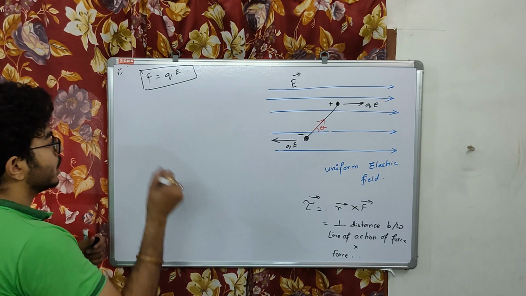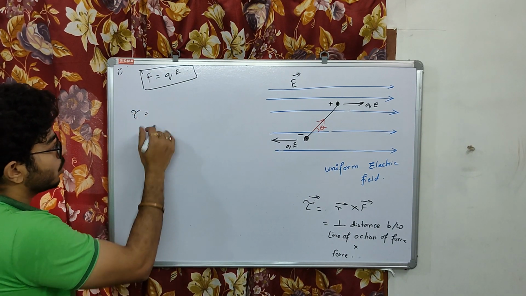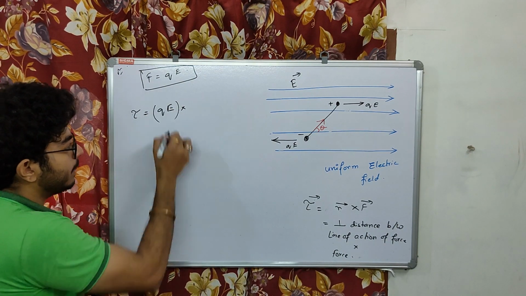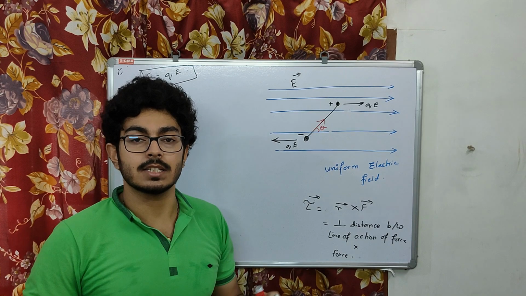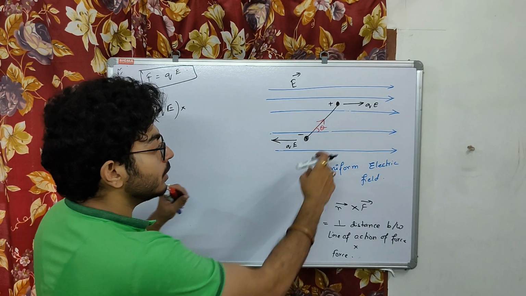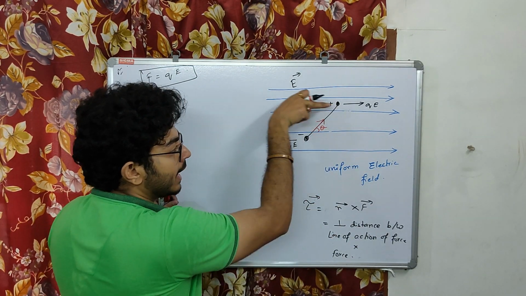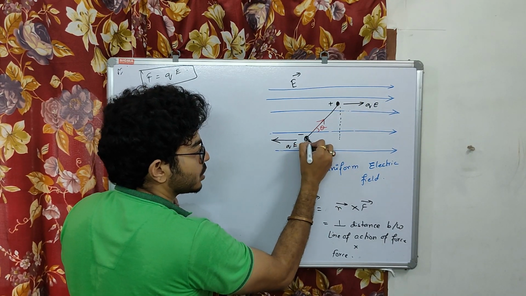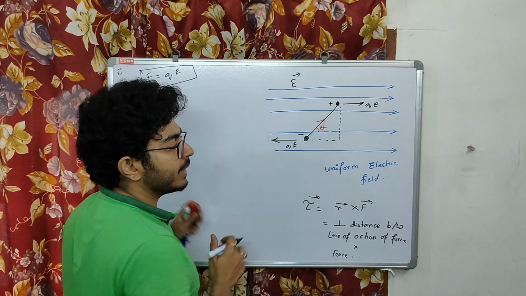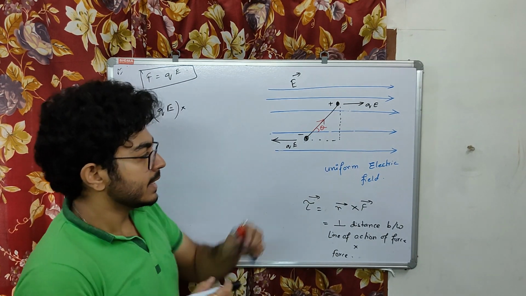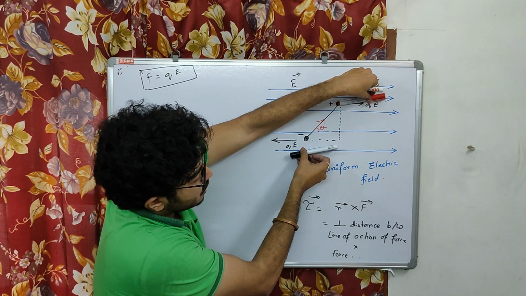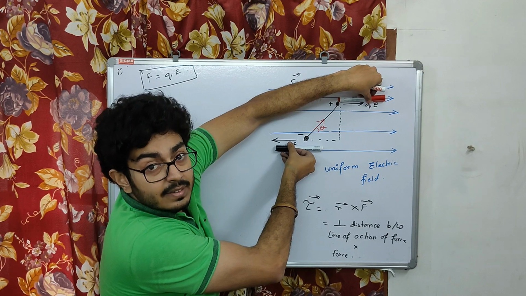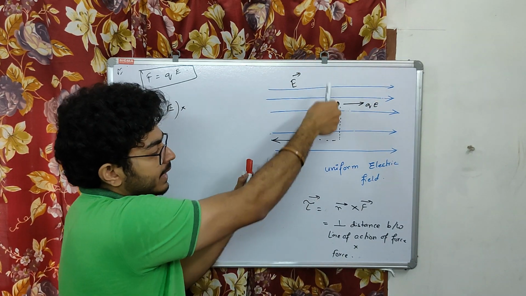So I can say torque is the force, here qE, multiplied with the perpendicular distance between the line of action of force. Now this force is acting in this way and this force is acting in this way. Then the perpendicular distance between the lines of action of force should be this one. Just consider, this is the line of action of the positive qE, and this is the line of action of force in the negative. Then what is the perpendicular distance? This is the perpendicular distance.